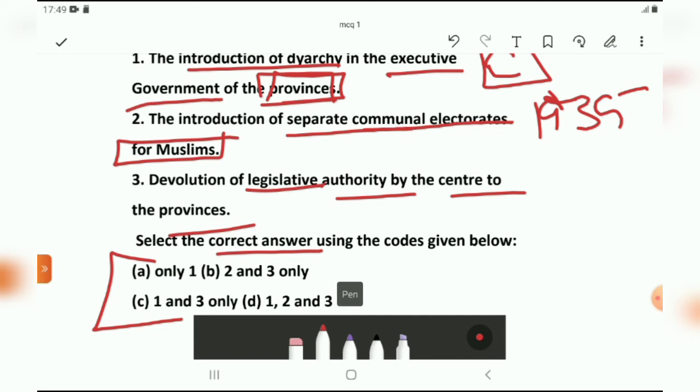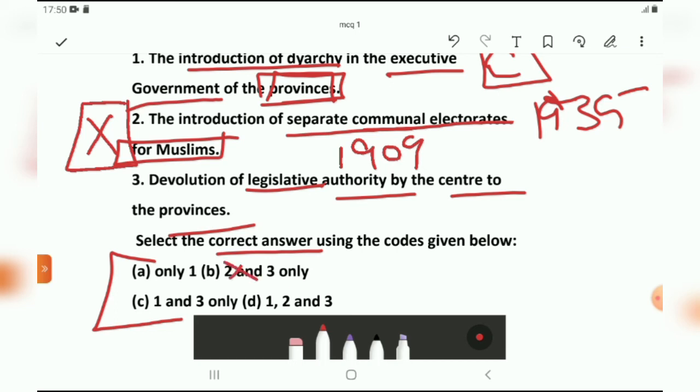So as we know, the statement number 2 is incorrect because the separate electorate for Muslims was introduced by the Act of 1909. So option B and option D will be eliminated. Now we are left with option A and option C. And the right answer for this question is option C.